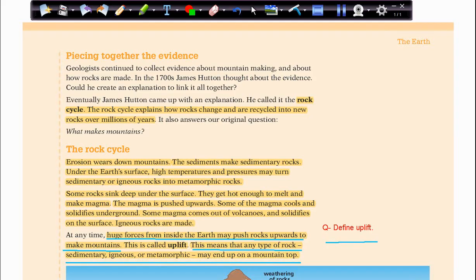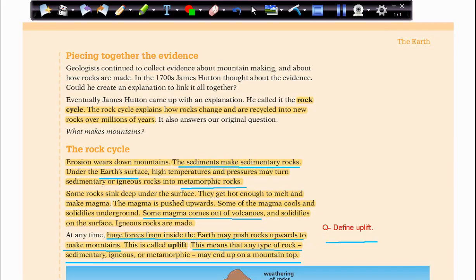So how can this form? We said earlier, some magma comes out of a volcano. Also we said that high temperature and pressure under the surface of the earth can turn sedimentary rock into metamorphic rocks. And also we said erosion can wear down these mountains, and sediments make sedimentary rocks.